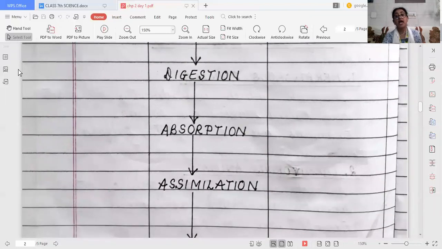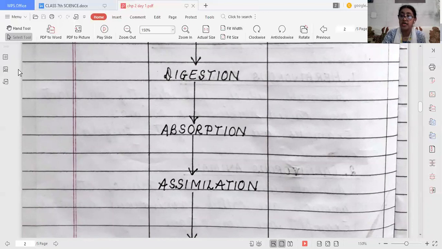Once the digestion is completed, what will happen? The next step is absorption. It is the process by which digested nutrients are absorbed by the intestine and then transported to different parts of the body by the circulatory system. Again, what is absorption?